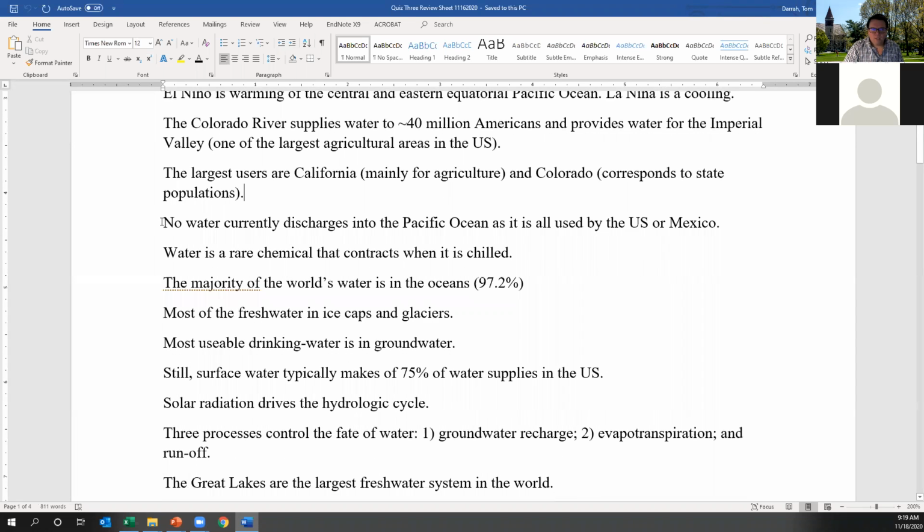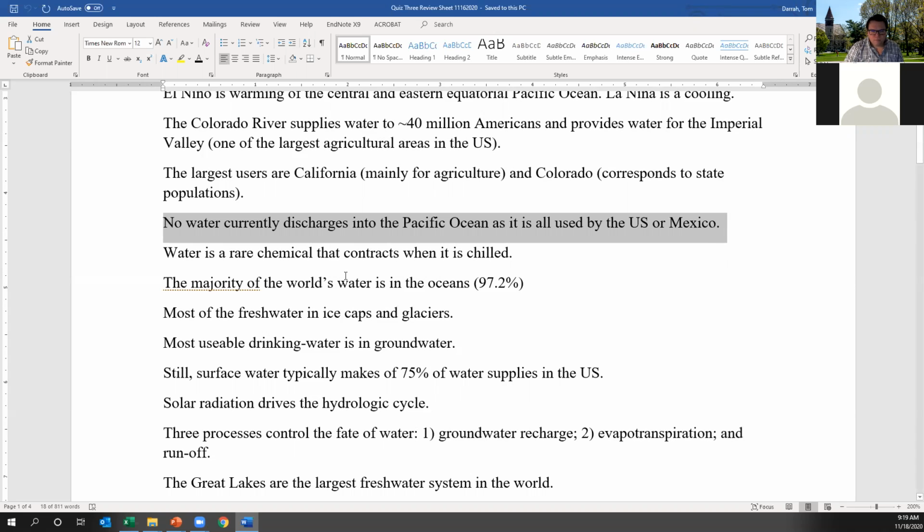So I already said this, but today we use every last drop of water that comes out of the Colorado River according to the proportions of the state populations back a century ago almost, and as a result, no water currently discharges to the Pacific Ocean. It is all used by the apportionments to U.S. and Mexico.